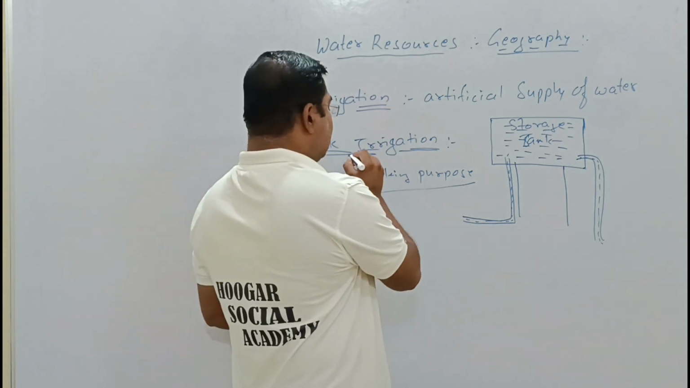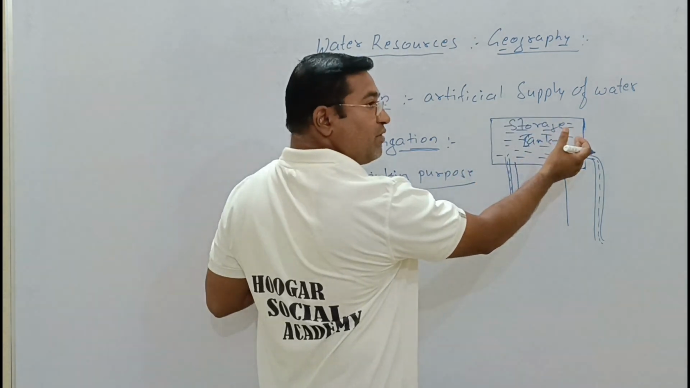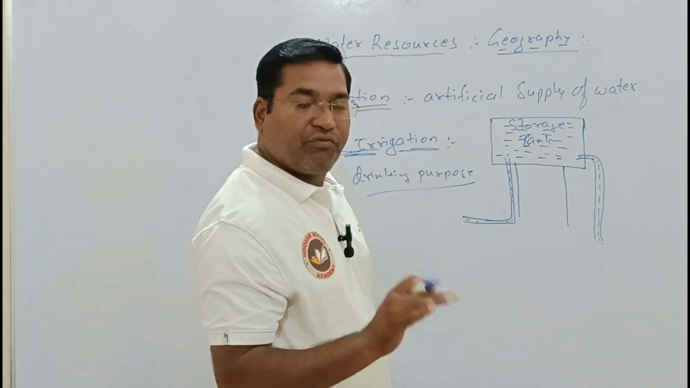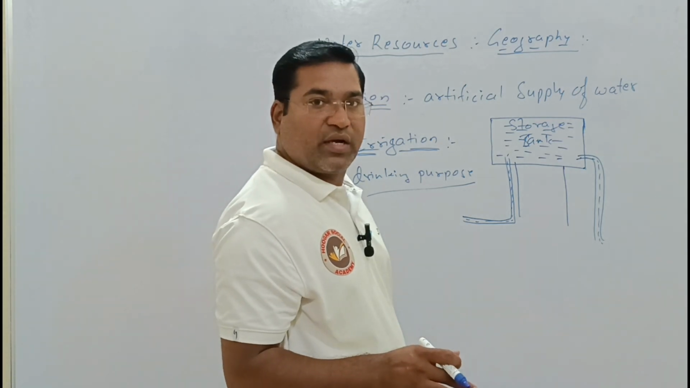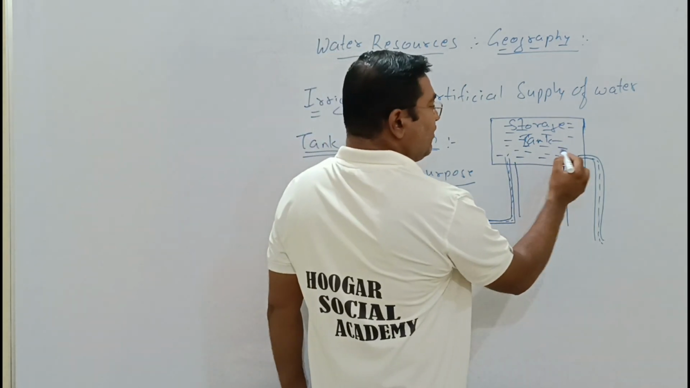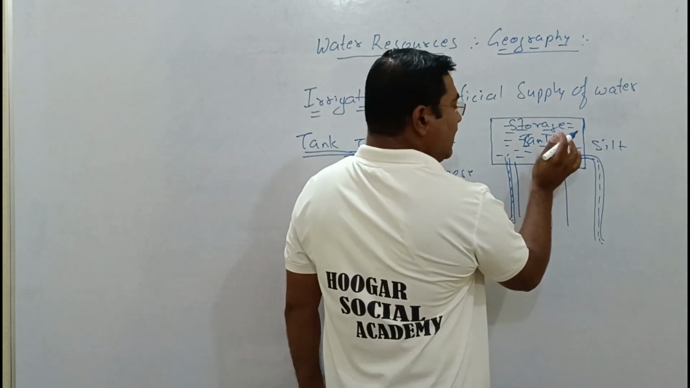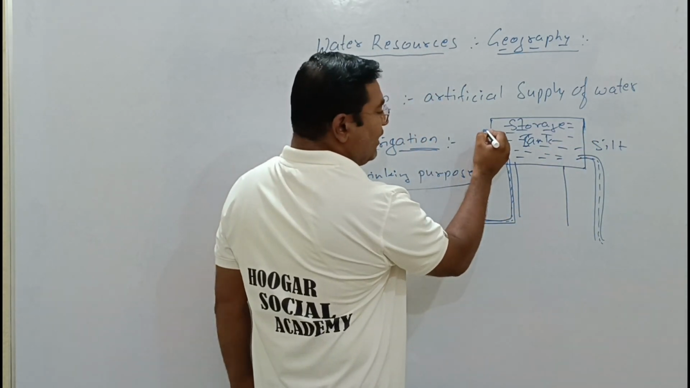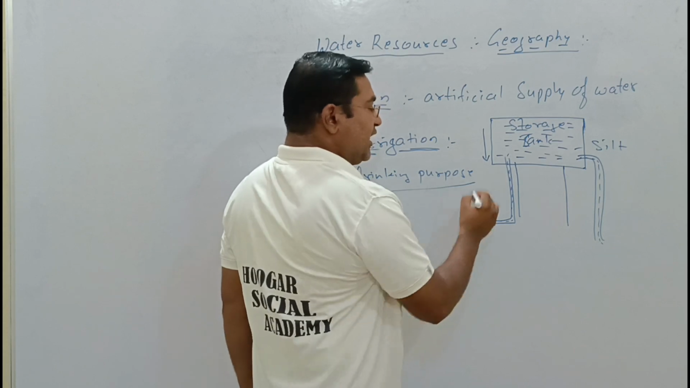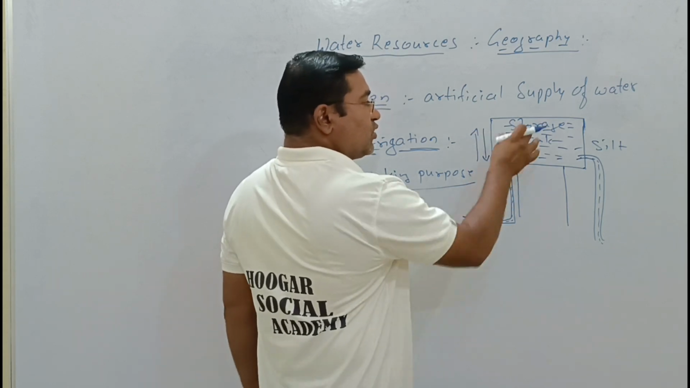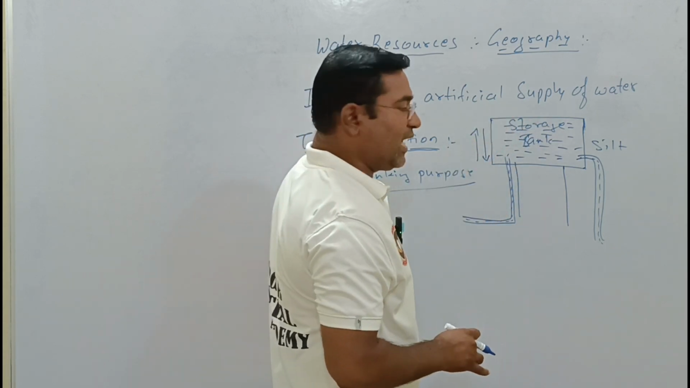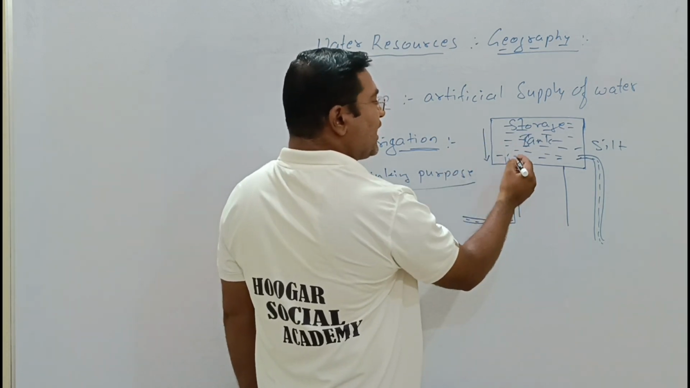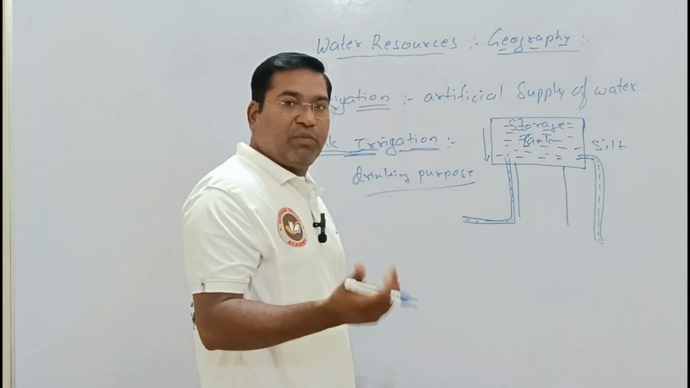Speaking of tank irrigation, if it is an open tank, then due to the continuous fall of dust, a huge amount of silt will accumulate here. When too much silt accumulates, automatically the storage capacity will decrease, not increase. That is the problem of the open tank. If it is closed, then as I said, the water has to be filled continuously by human beings.